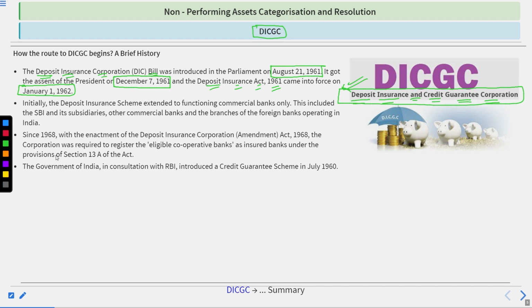First, they accept deposits from the people, and on deposits they are entitled to give some interest to the person who has deposited money with the bank. Second, the bank lends out loans to the people, and the bank charges some interest from them, and this is the income of the bank also.